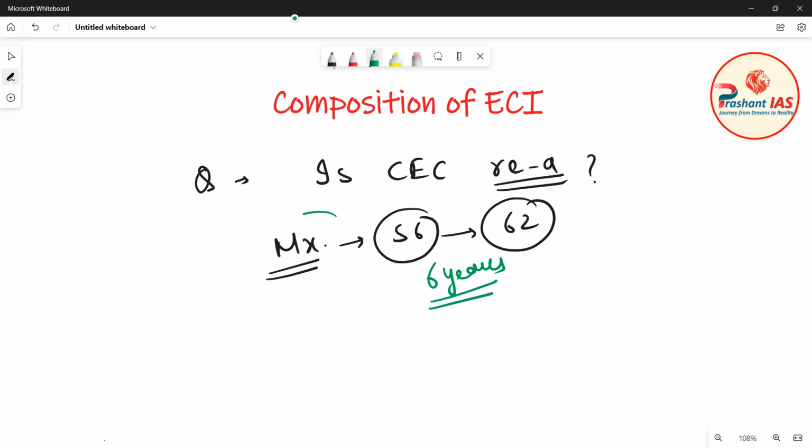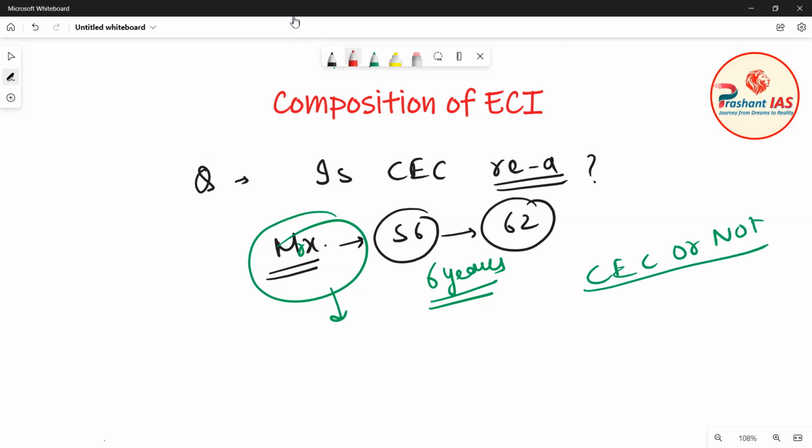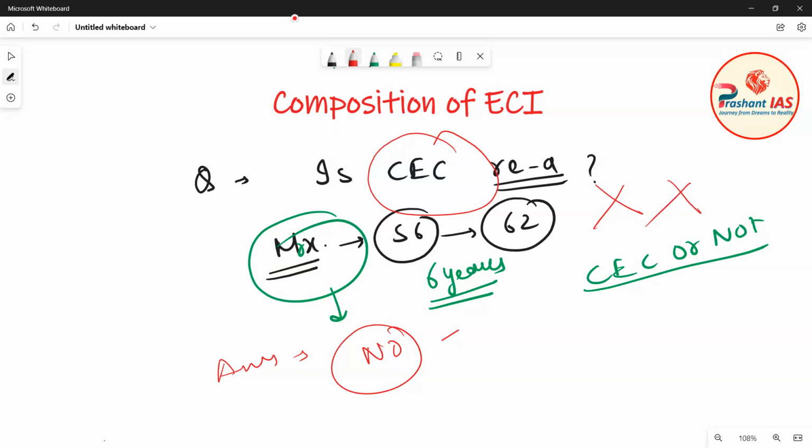Now the question is, is Mr. X eligible for reappointment? It means whether he can be reappointed as Chief Election Commissioner or not. Friends, I want all of you to give the answer to this question in the comment section, and then I will tell you the correct answer. So friends, the answer is no. A person who has served as a Chief Election Commissioner is not eligible for reappointment. So Mr. X cannot be reappointed as Chief Election Commissioner.